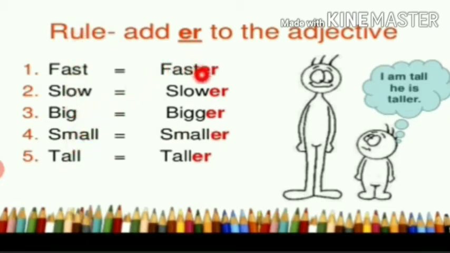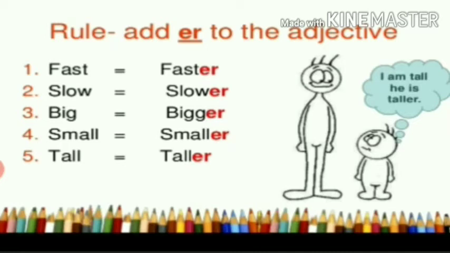And when we add ER, faster, slower, bigger, smaller, taller, when we add ER to these adjectives, it is called comparative degree. These are used to compare one person with the other or one thing with the other. That is comparative degree.